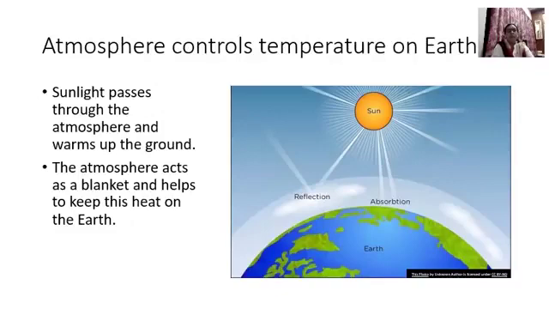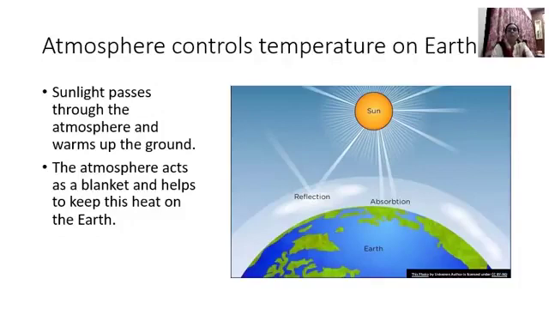The atmosphere acts as a blanket and helps to keep this heat on the earth, because heat is necessary for living things to survive. So it controls the temperature at a very comfortable level so that all living things can survive.